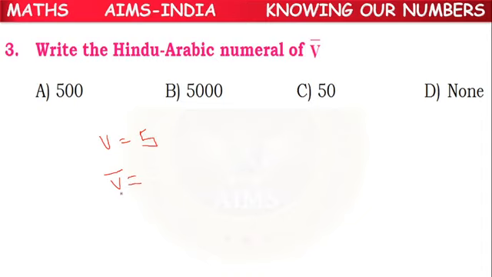Whenever a bar is there, what is its value? That value is to be multiplied by 1000. 5 into 1000, the value will be 5000. So B option is the correct answer.